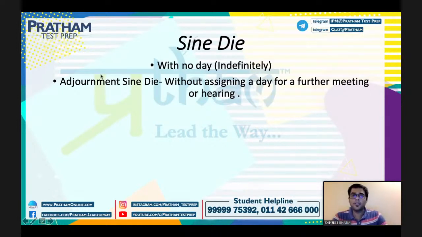Sine die, which means with no day, indefinitely. Adjournment sine die, without assigning any day for further meeting or hearing. ठीक है? जब एक चीज को adjourn किया जाता है without giving a further date, then it is called sine die. Right? So adjournment sine die means without assigning a day for a further meeting or hearing. Very regularly used term in the Indian judicial system. So आपको ये term भी देखने को मिल जाएगी.